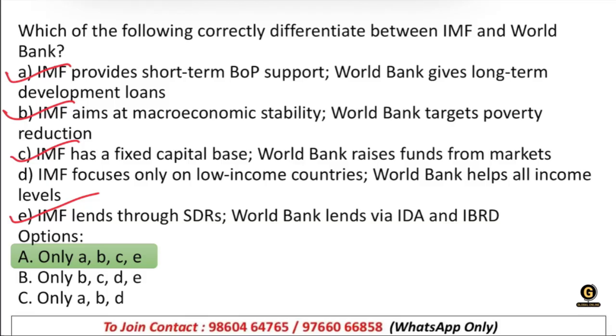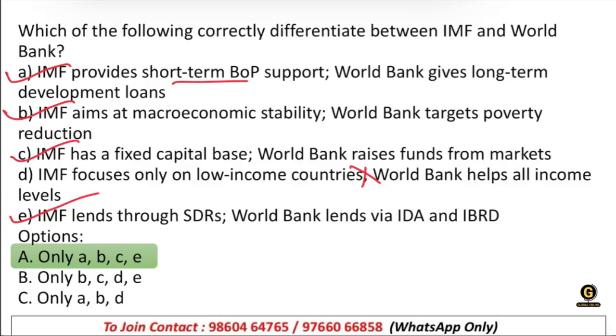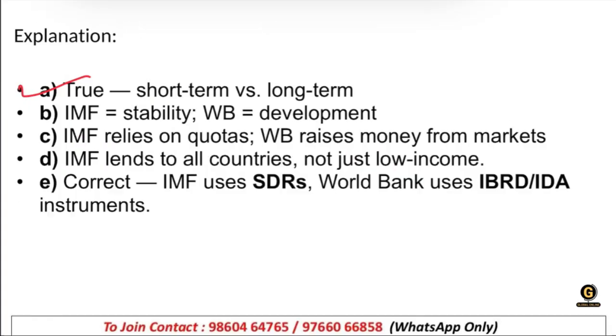Correct? IMF focusing only on low-income countries? No, it's not that. World Bank helps all income levels. That is somehow connected, but not directly. A is true. Short term versus long term. IMF provides short term and World Bank gives long term. That is totally correct.